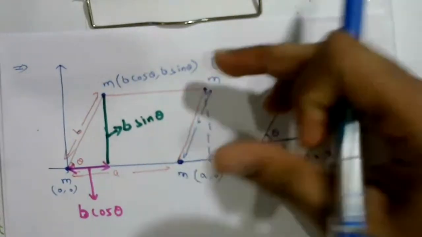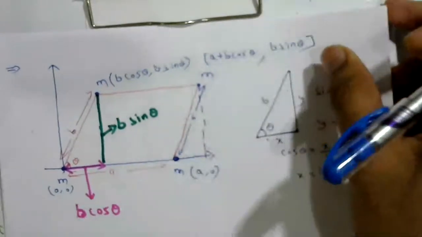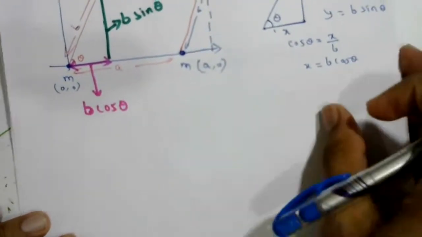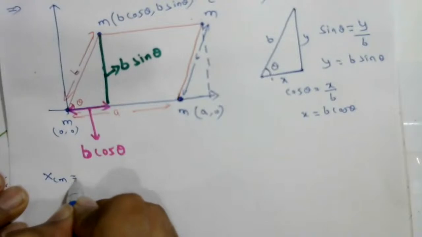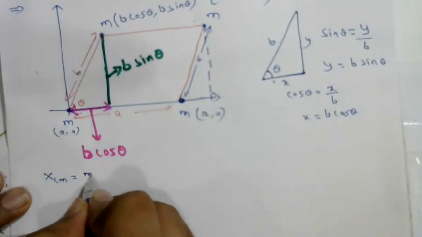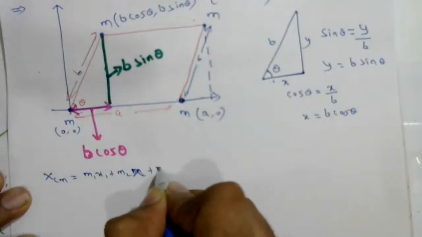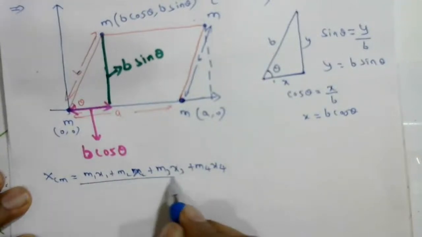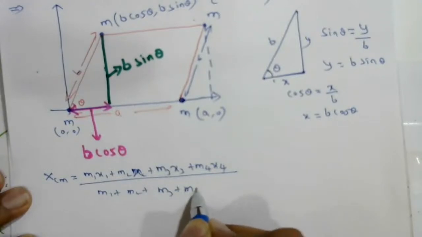And what about this one? b sin theta. So now how to find the coordinates of the center of mass? First one, xcm is equal to, how many particles are there here? Four particles. So m1 x1 plus m2 x2 plus m3 x3 plus m4 x4 upon m1 plus m2 plus m3 plus m4.